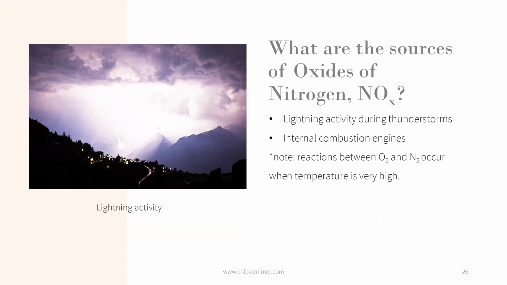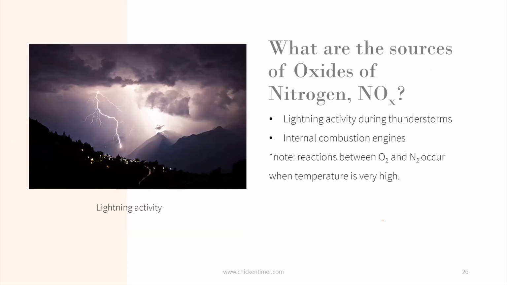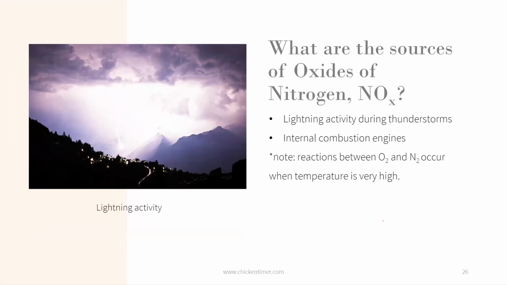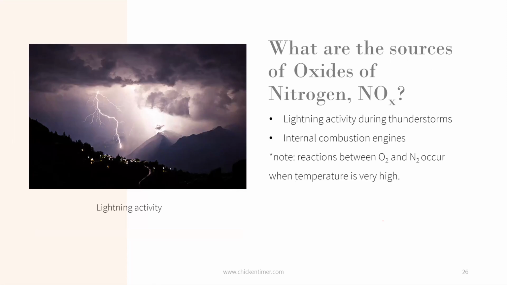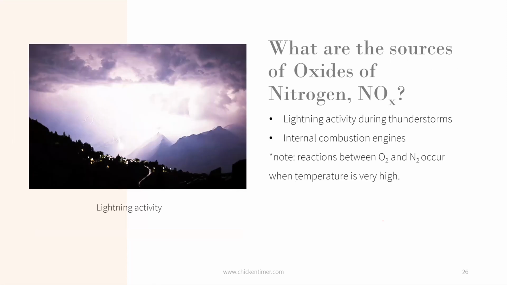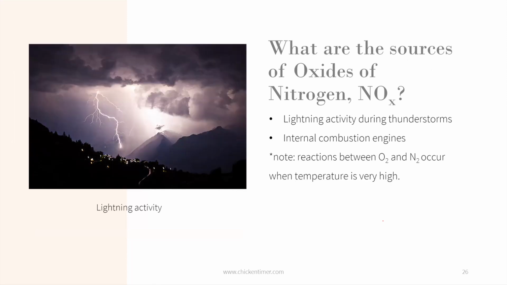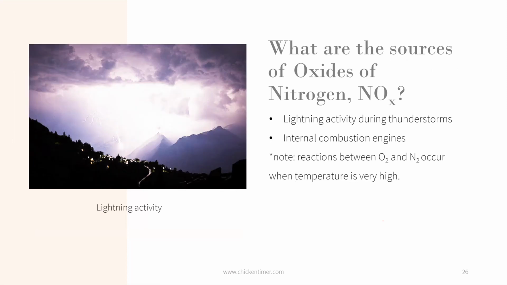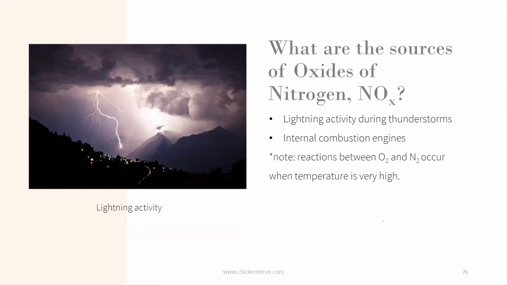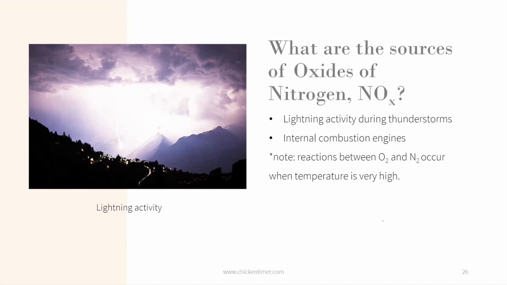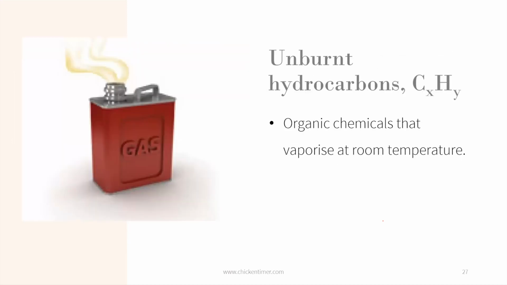You get oxides of nitrogen via lightning activity during thunderstorms, and in internal combustion engines. In these two situations the temperature is very high. When the temperature is very high, the oxygen and nitrogen react with each other, so you get oxides of nitrogen. If lightning zaps oxygen and nitrogen, you get oxides of nitrogen.